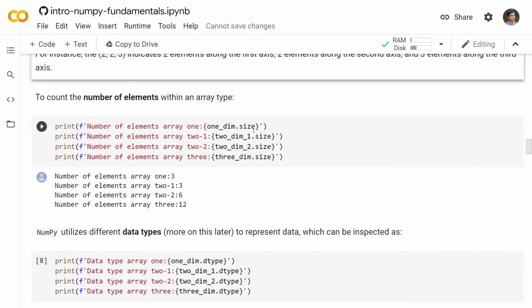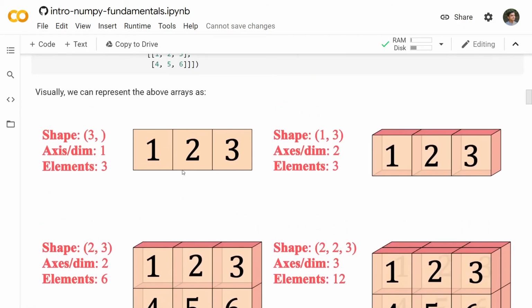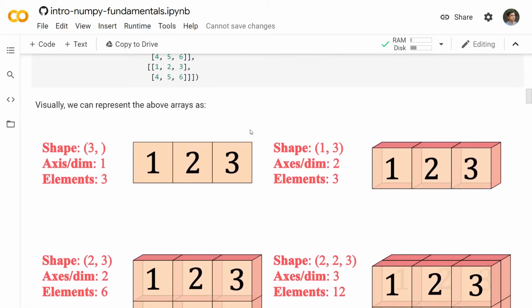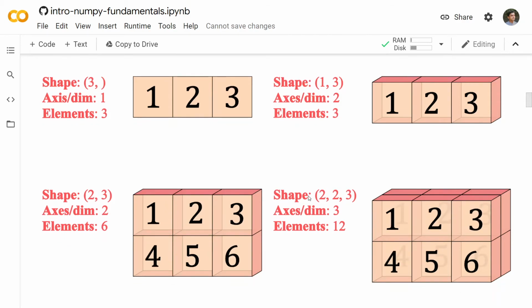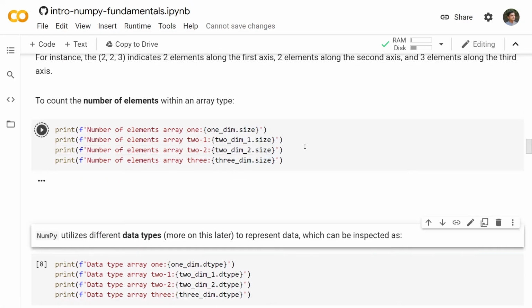Now, like there is shape, we also have size. What is the size of an array? The size of an array gives the total number of elements that are present in that array. So, as it is visible here, for this one-dimensional array that we had here, there are three elements. So using one_dim.size, we'll get 3. And for this, we'll get 3 as well. For this, we'll get 6. And for this, we'll get 12. So, we can confirm it here.